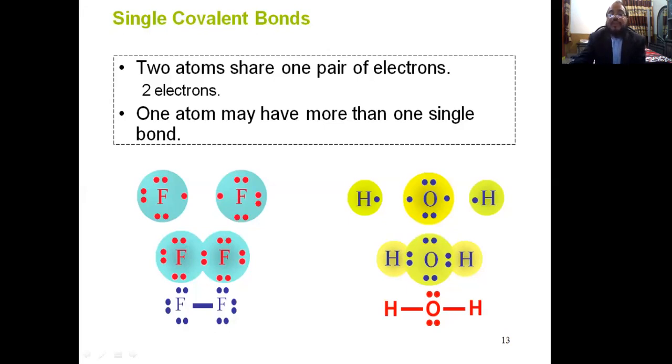This is the formation of H2O. In H2O, hydrogen has one electron and oxygen as well, and both share one and one electron to form one pair. If there is one pair between two atoms, this is called a single covalent bond.